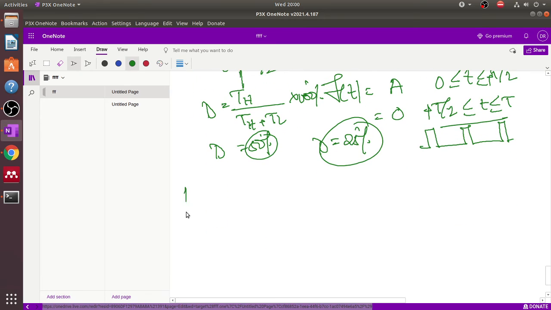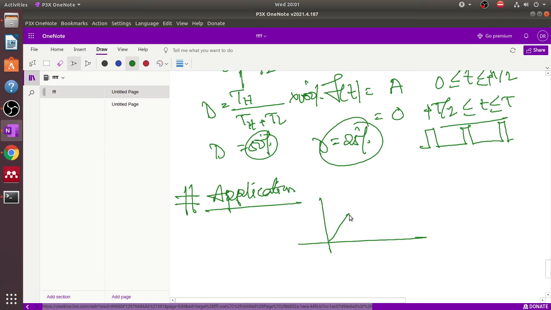Okay, now our next topic is to discuss different signal patterns. This topic is also known as application. Now, this is one signal, say this is 0 to T by 2 and this is T. Just consider here, this is 0 to T by 2 and this is T. The amplitude is equal to A.